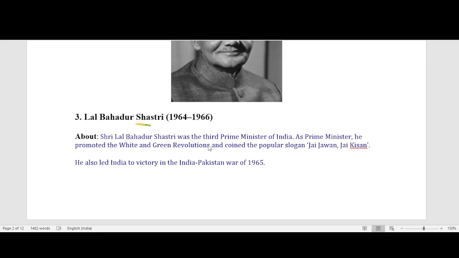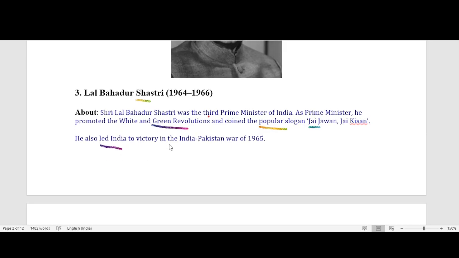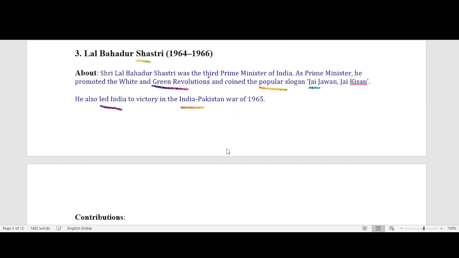Shri Lal Bahadur Shastri was the third Prime Minister of India. As Prime Minister, he promoted the White and Green Revolution and coined the popular slogan Jai Jawan Jai Kisan. He also led India to victory in the India-Pakistan War of 1965.